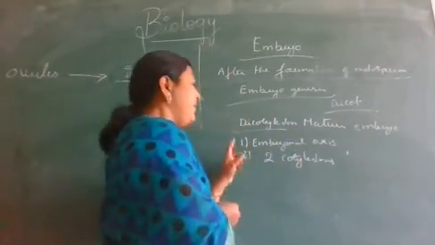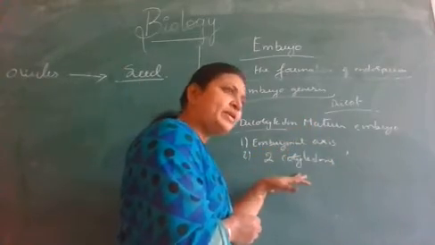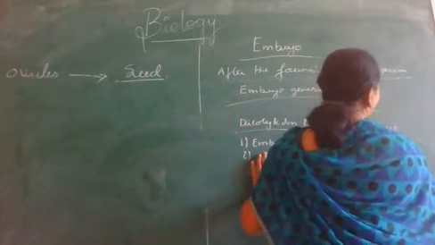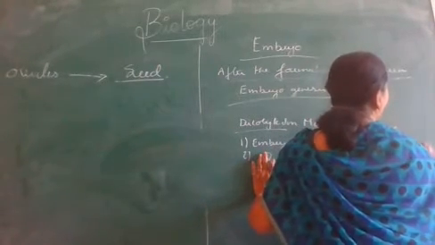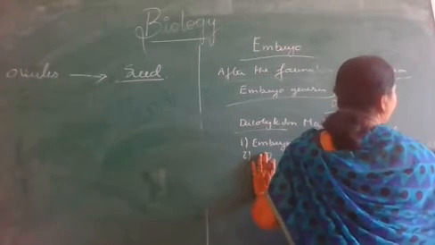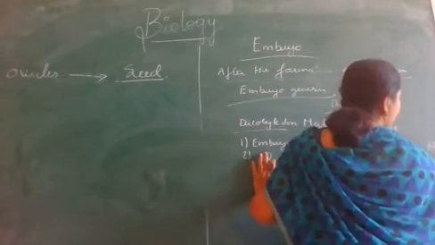Now, the portion of the embryonal axis above the two cotyledons is called what? Epicotyl. That terminates with the plumule. Plumule gives rise to what system? Shoot system.